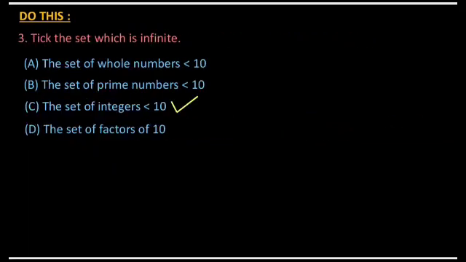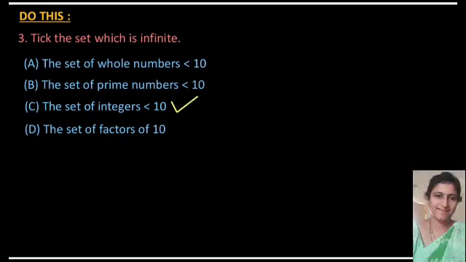Next, tick the set which is infinite. Do this. If you observe, there are 4 options. Which option is an infinite set? You can tick. Okay, the first one is the set of whole numbers less than 10. So how many whole numbers are less than 10? All of you know whole numbers start from 0, and the condition is less than 10. So this is the set of 0, 1, 2, 3, 4, 5, 6, 7, 8, 9. So is it countable or not?